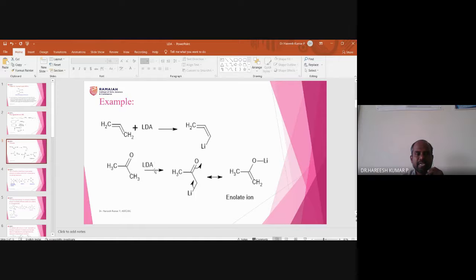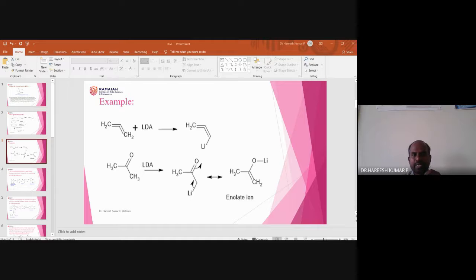Similarly, LDA can also react with protons present in carbonyl compounds. Of course, you know that these protons are called acidic protons. This proton can be captured by LDA. Once LDA captures this proton, there will be an anion formation like this. And again, the anion formed won't stay as such. It will move. How will it move?